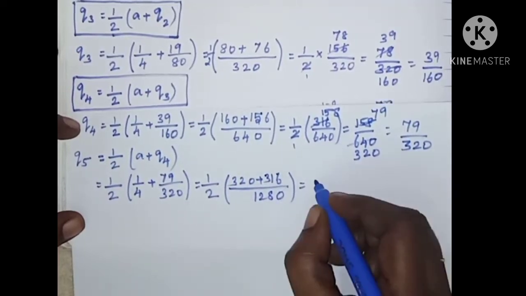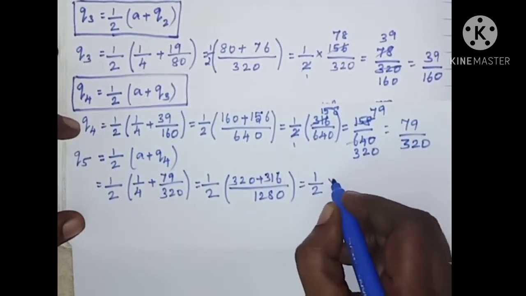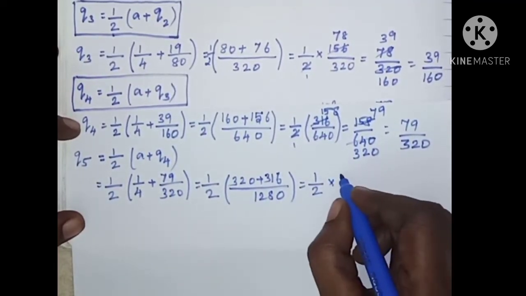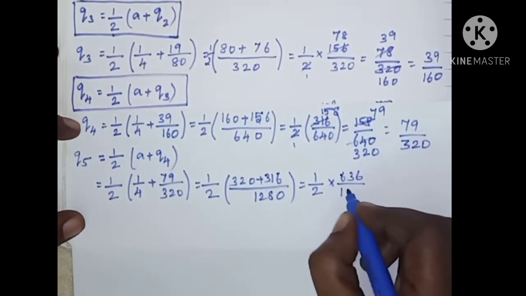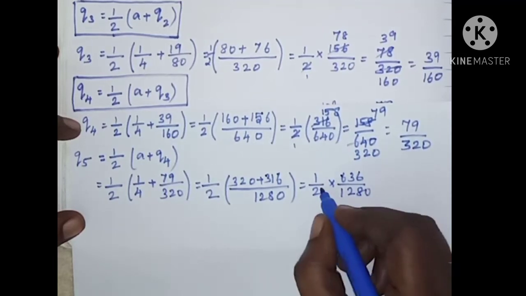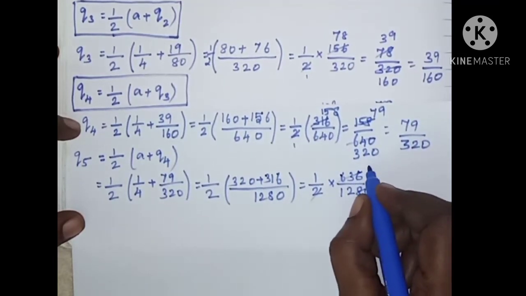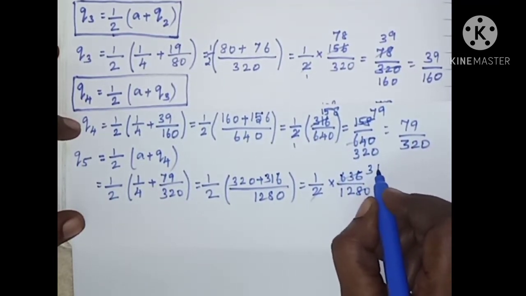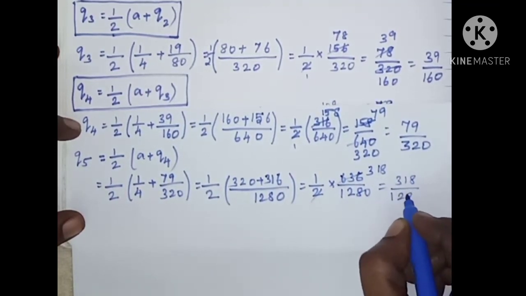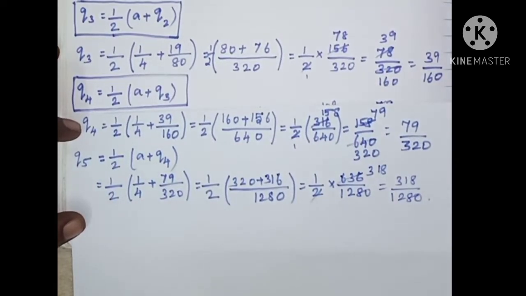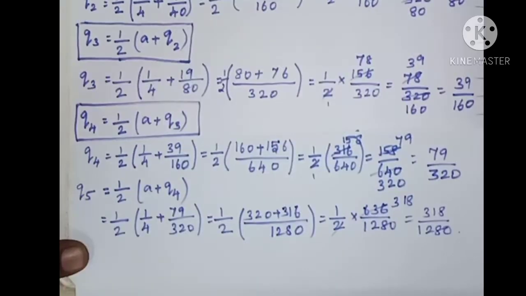1280. So adding these numbers you will get 1 by 2 into 320 plus 316 is 636 divided by 1280. Cancelling these two with 2 table, 318 divided by 1280. This is the final rational number. This is the answer for the third sum.